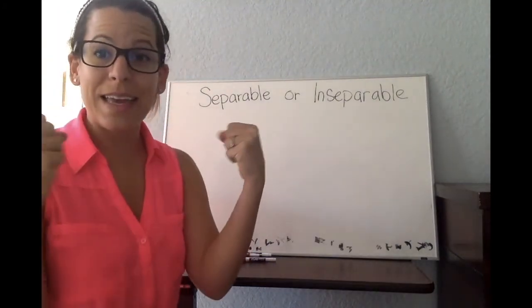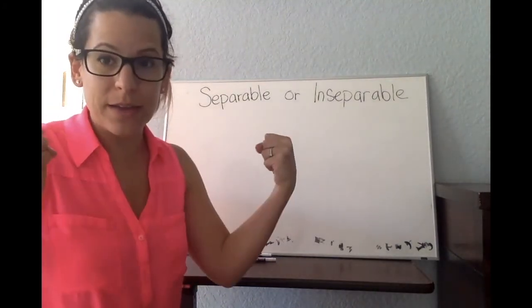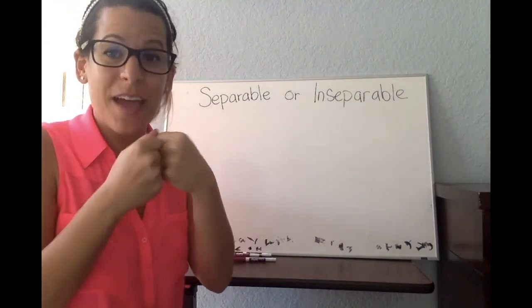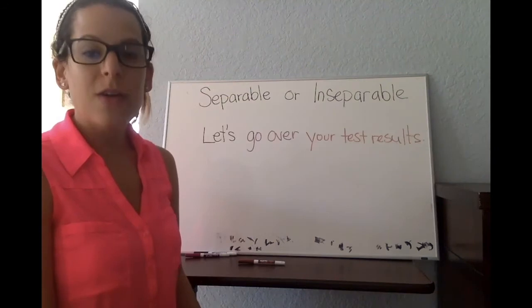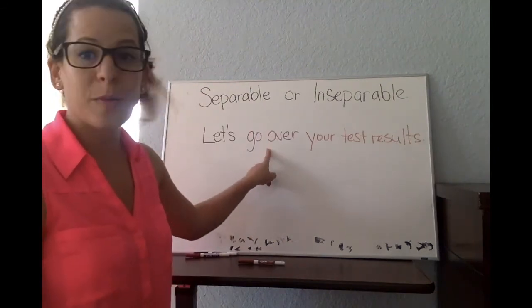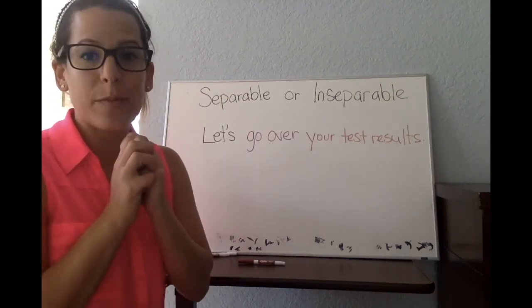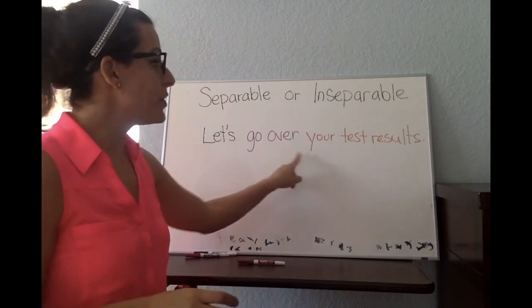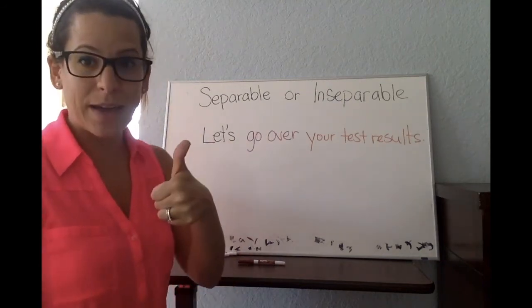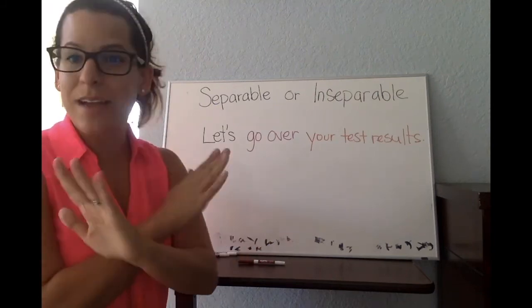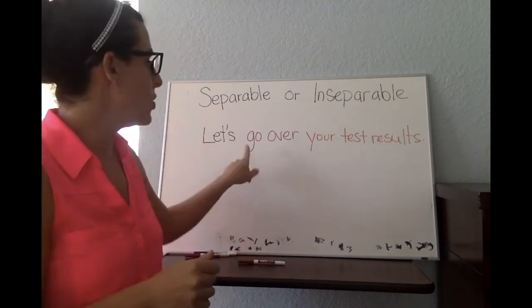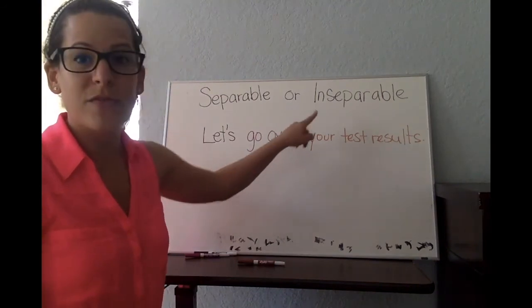Inseparable, meaning it cannot be separated, the phrasal verb is stuck together. We cannot put words in between it. For example, the phrasal verb go over is inseparable. Let's go over your test results is correct. Let's go your test results over does not work. It's incorrect. Go over is an example of inseparable.